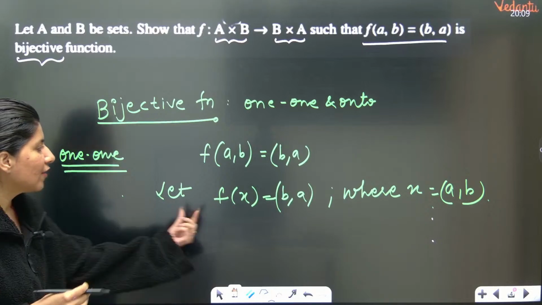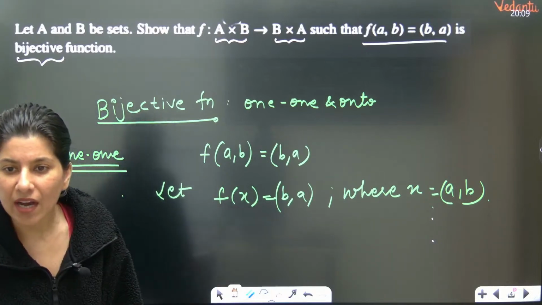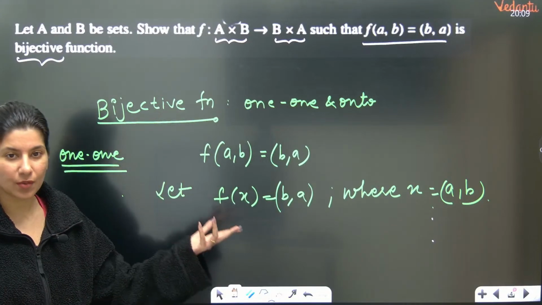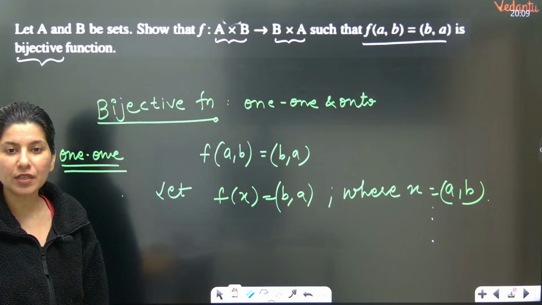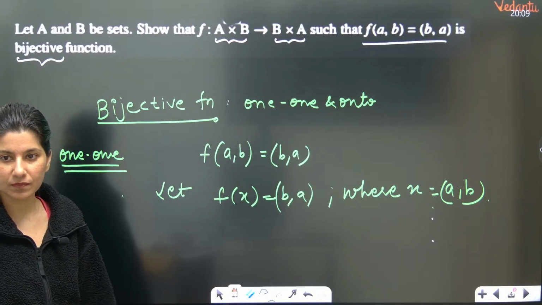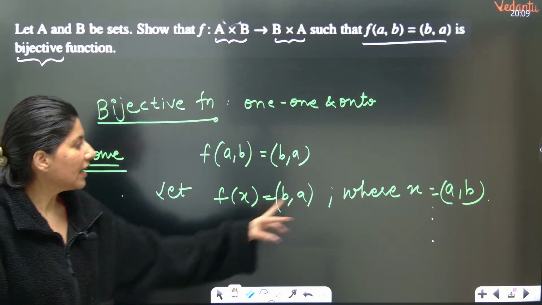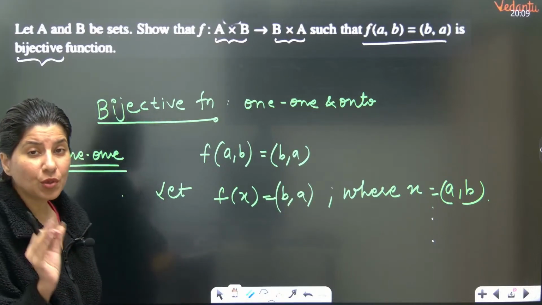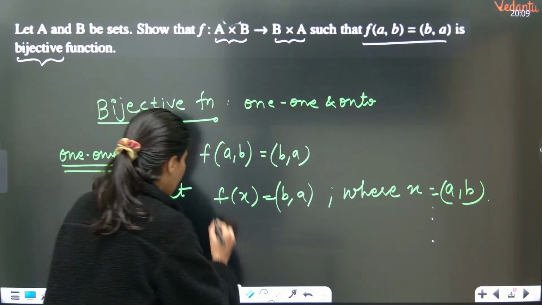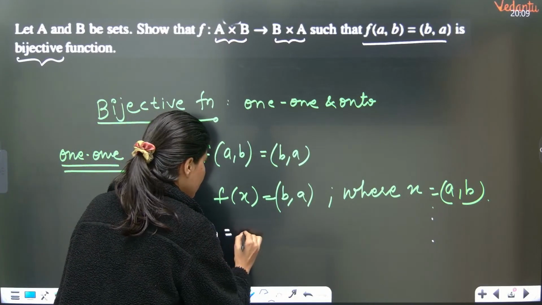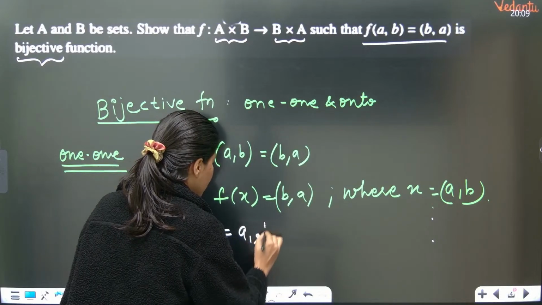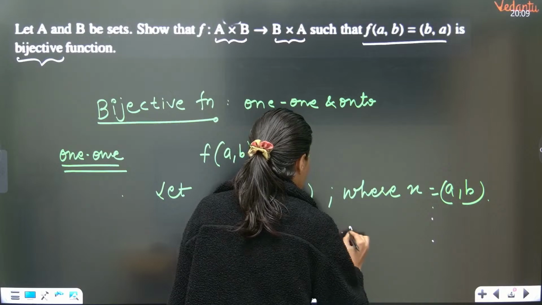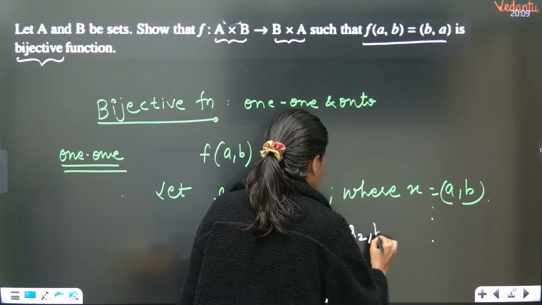So over here f of x is equal to (B, A), where x is (A, B). Now understand how to prove that a function is 1-1. Do you know the steps? So what I'm going to do is, I'll be taking x1, which is equal to (A1, B1), and x2, which is going to become (A2, B2).